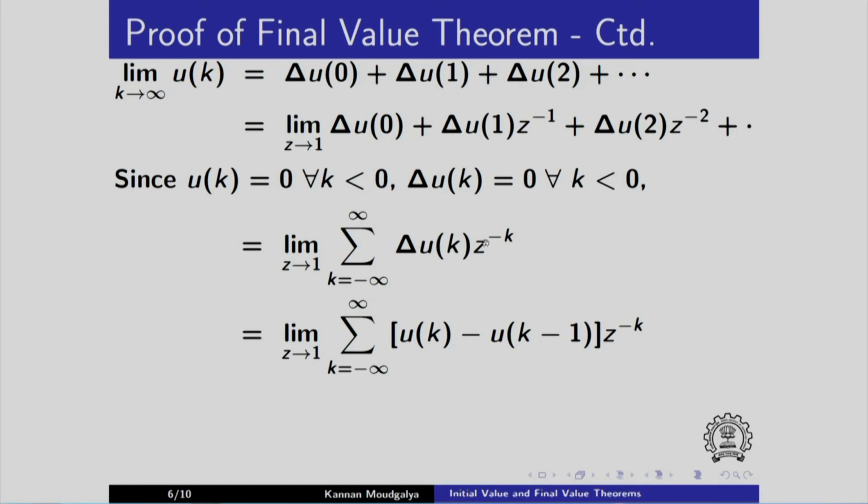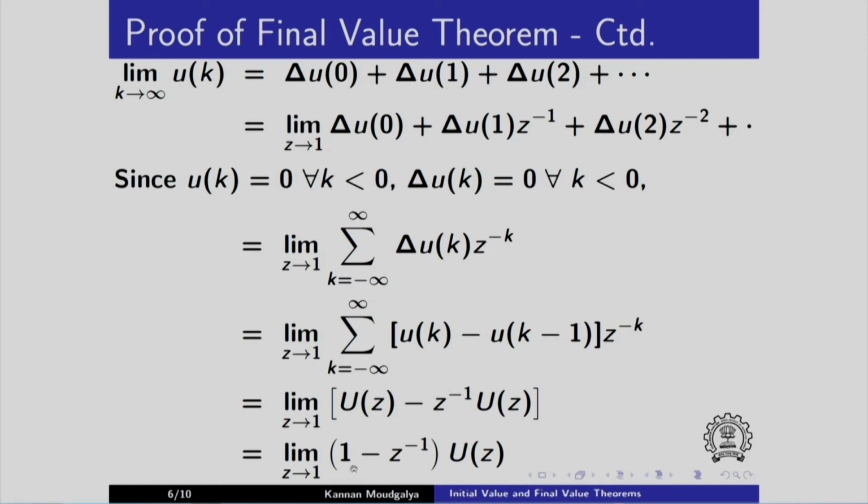Everything else is the same. We got this z power minus k, this sum we got, this limit also we got identical. Now what we will do is we will apply the linearity theorem. In other words, we will multiply and take the z transform separately. So we get U of z, and for this remember we have to use the shifting property. As a matter of fact, there is one time sample delay, so we get z power minus 1 into U of z, and I can group this U of z, I can pull it out, so I get this.